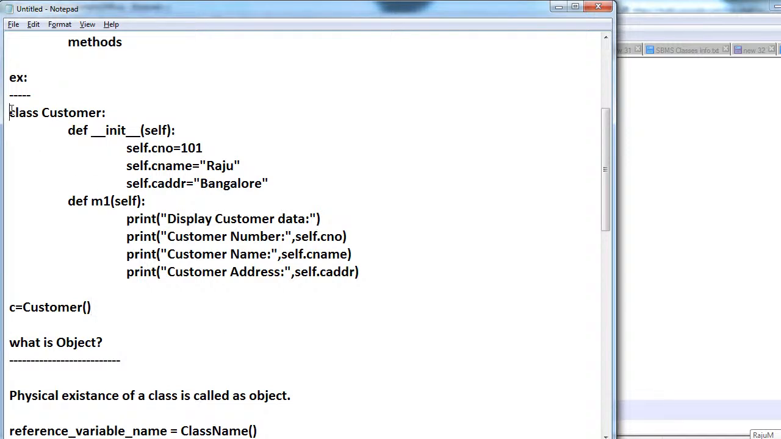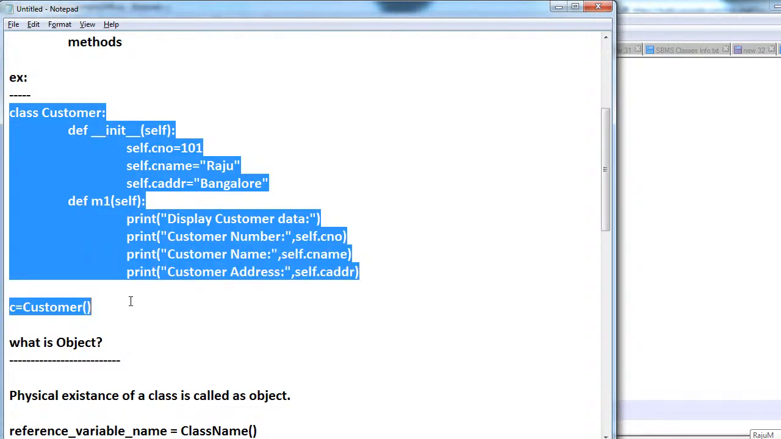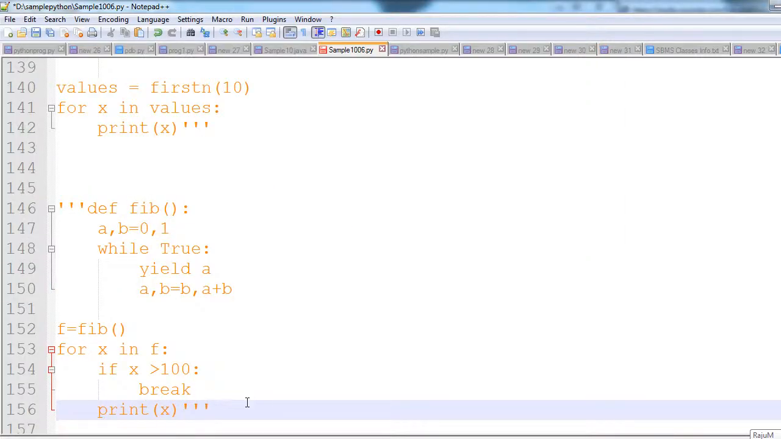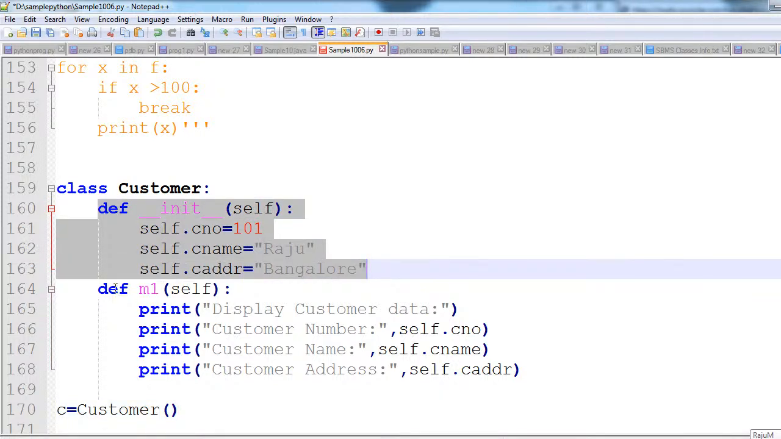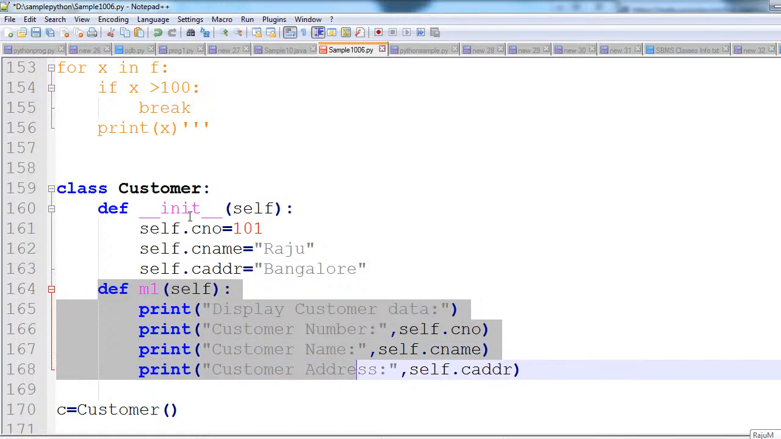See here, same thing I am taking here. The customer class is there. Inside the customer class what am I taking? One constructor and one method. Inside the constructor I am taking some variables, C number, C name, C address, to represent this data. Inside the M1 method I am printing that data. Whatever data is there, I am printing inside the method.